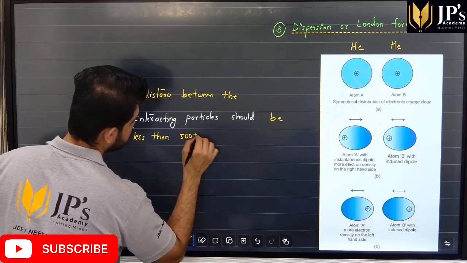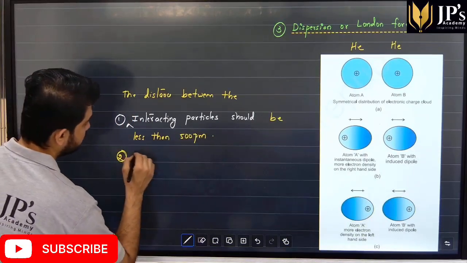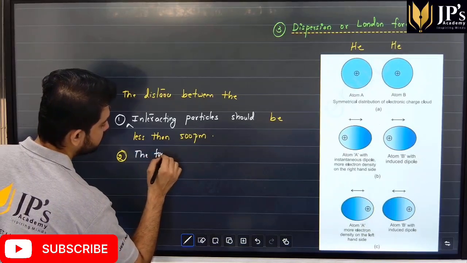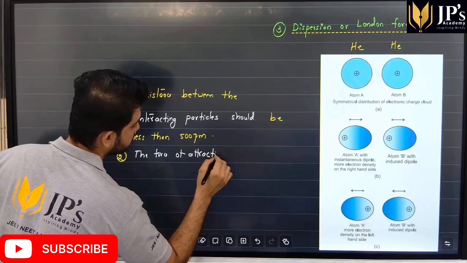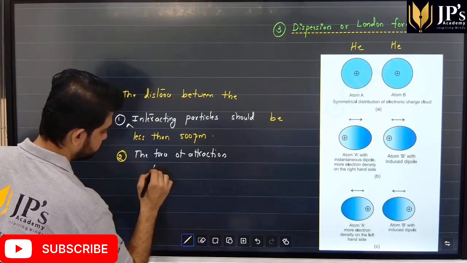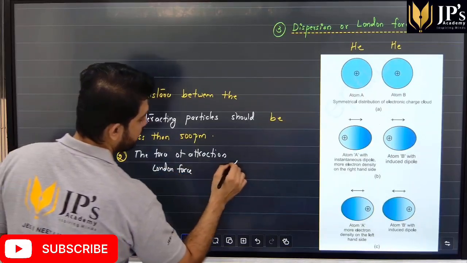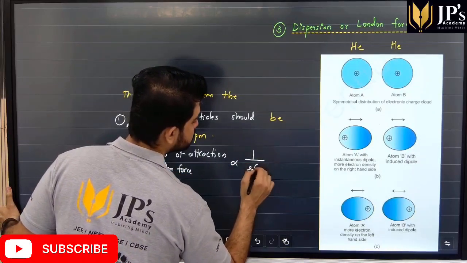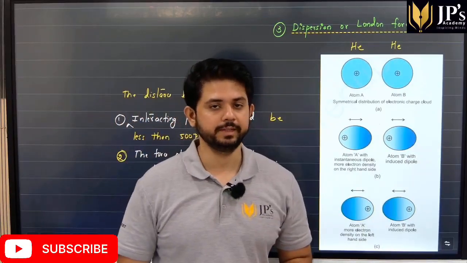And at the same time, the force of attraction, or London force, is inversely proportional to the sixth power of the distance between the interacting particles.